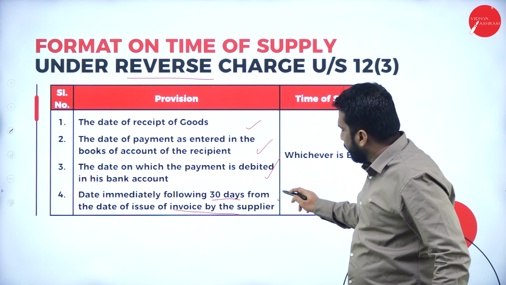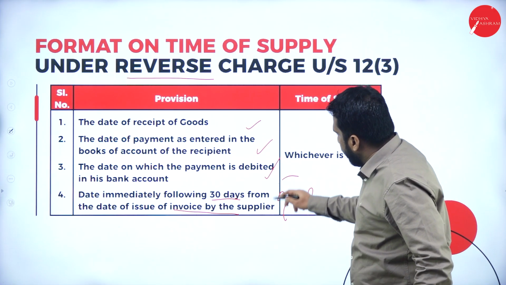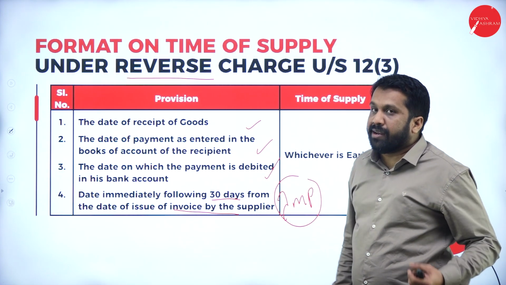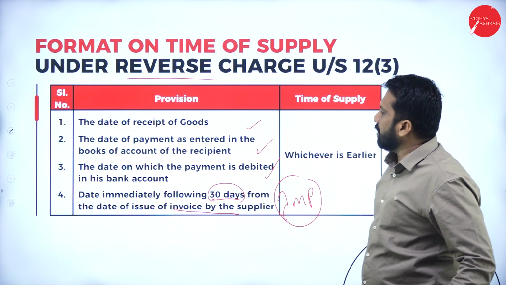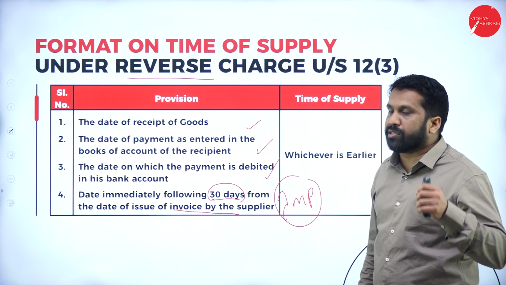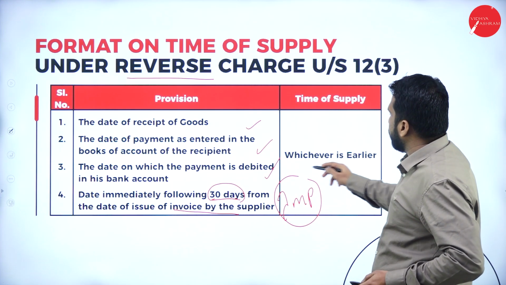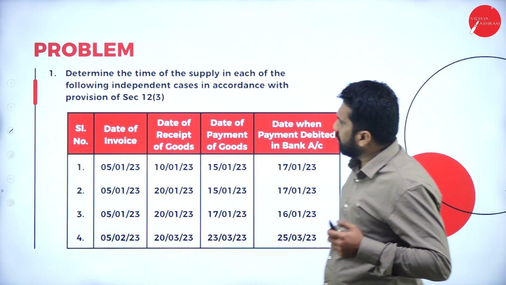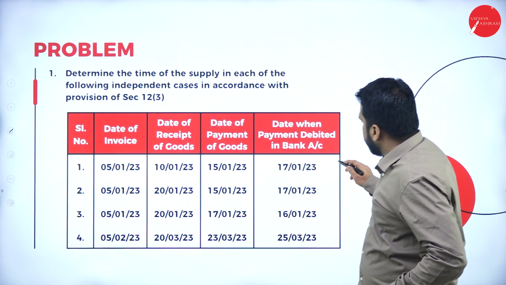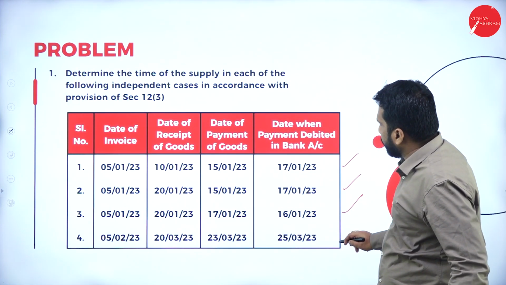See, this is important. Everywhere is earlier, along with that date immediately following 30 days from the date of issue of invoice. That is also important. Whichever is earlier. Now, in this, you have to read like this. First one, second one, third one, fourth one.